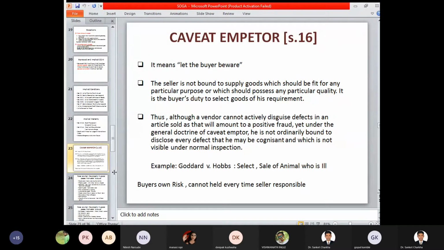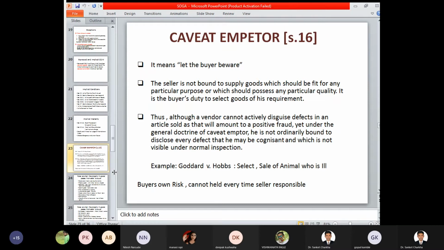The seller may show you 10 types of products, but it is ultimately the buyer's decision which product to purchase and which not to. So the buyer has to be very careful when purchasing goods and services, and whatever goods have been displayed for him, he has to see which is comfortable for him, and accordingly the purchase decision has to be undertaken. A vendor cannot actively disguise defects in an article sold, as that will amount to positive fraud.